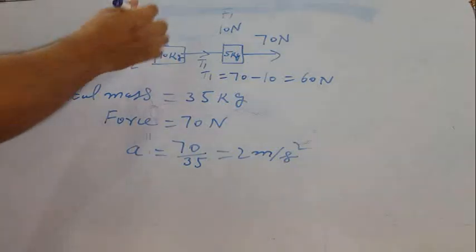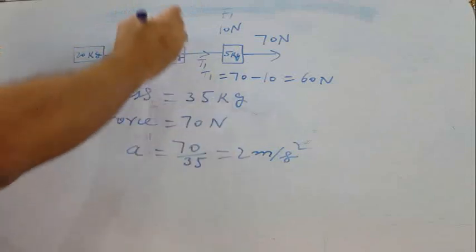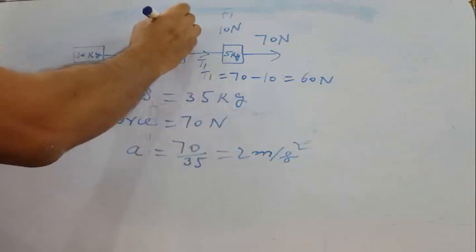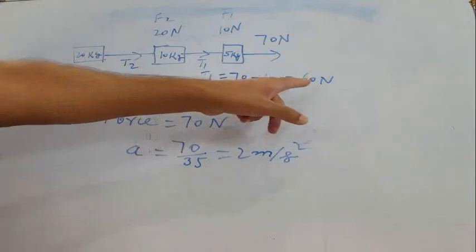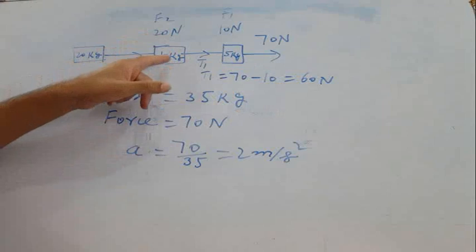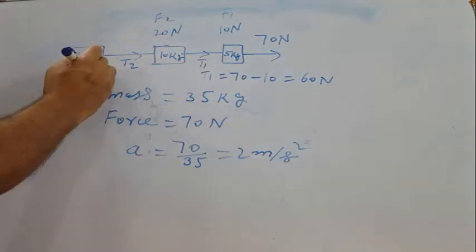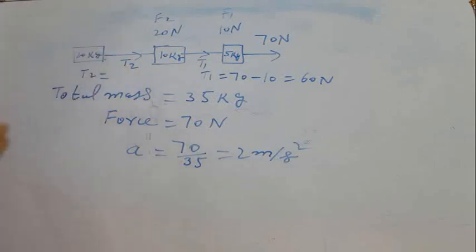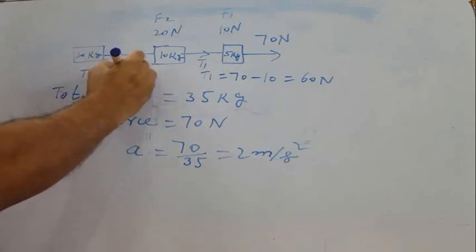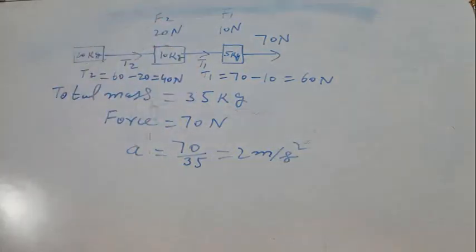How much force will be required for this? 10 is the mass, 2 is the acceleration, so 10 into 2, 20 Newton. Out of the 60 transmitted here, 20 will be required for its motion, so 60 minus 20 will be transmitted onward. So T2 will be 40 Newton. T1 is 60 Newton and T2 is 40 Newton.